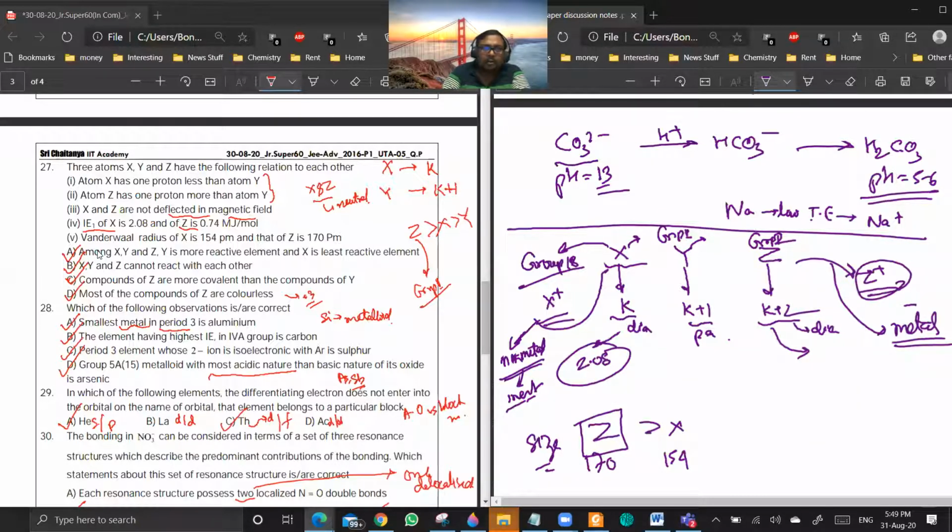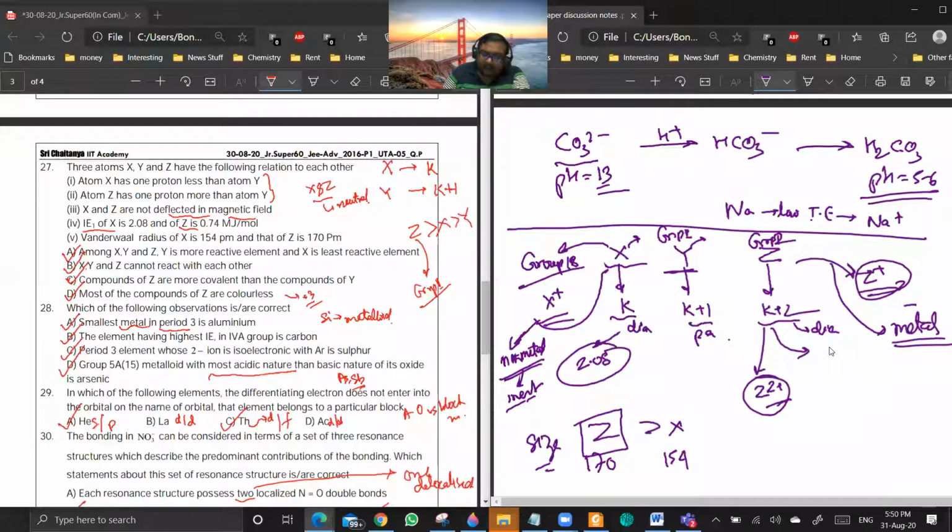Wherever you have unpaired electrons, you can have color if the transition results in absorption of light in the visible range. Are you getting my point? So most of the compounds of Z will be colorless because Z is diamagnetic. It will be given as Z2+ actually, so Z2+ is diamagnetic. And compounds of Z are more covalent than compounds of Y. That is correct because the charge is more, so polarizing power is more.